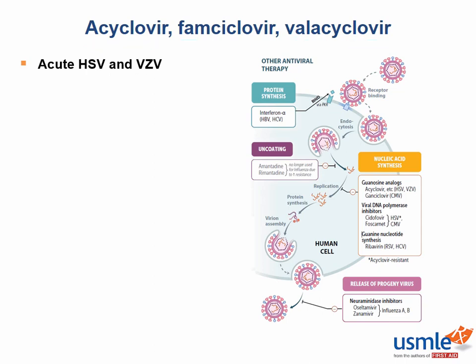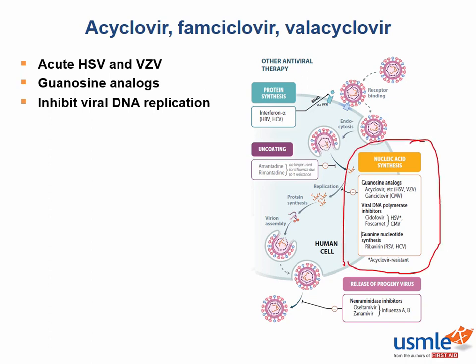These three drugs, plus ganciclovir, all work by the same mechanism of action. They are guanosine analogs that inhibit viral DNA replication. Thinking back to our biochemistry, do you remember, is guanosine a purine or a pyrimidine? It is a purine. Very good, along with adenosine.